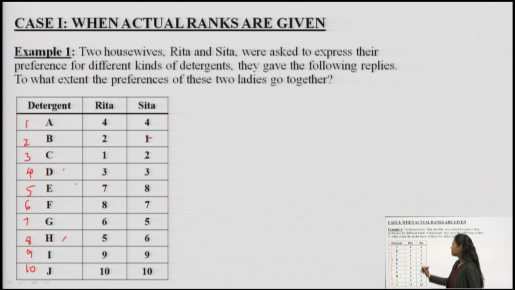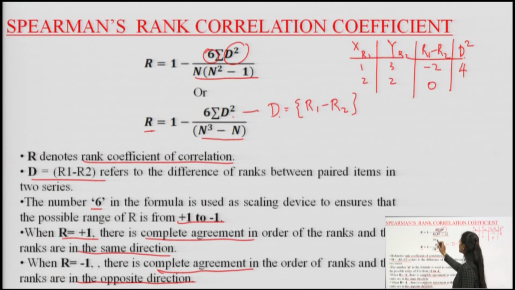Now we can see both of them, Rita and Sita, have given rank 9 to I and rank 10 to J. How to proceed further for this? As I have told you, the formula says 6 summation d square over n cube minus n. This same formula we will apply further in the question.